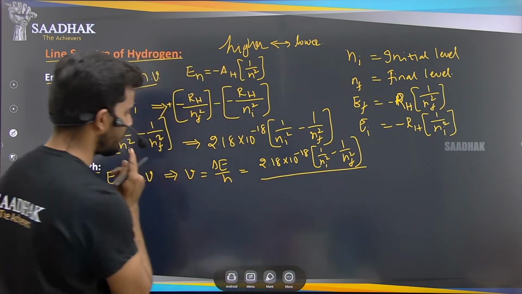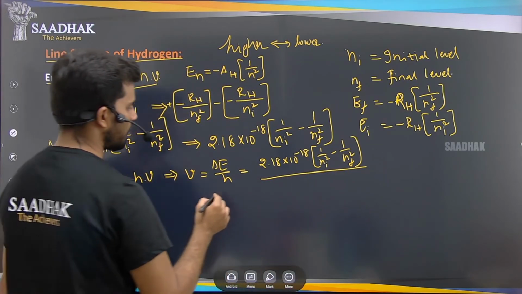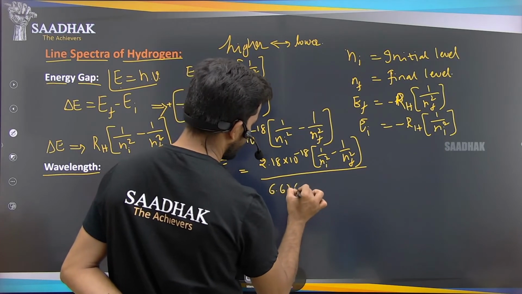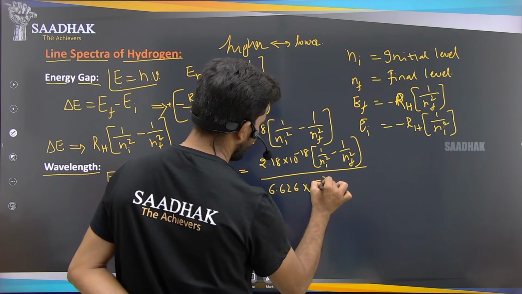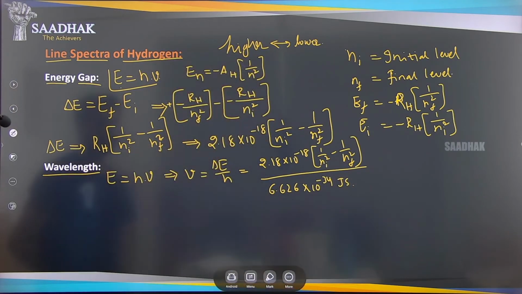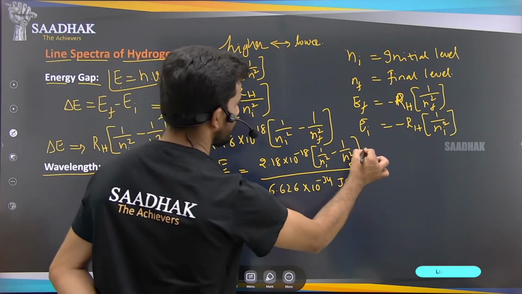Divided by h. What is the h value? The Planck's constant, 6.626 into 10 to the power of minus 34 joule second, right? And the numerator is in joules.